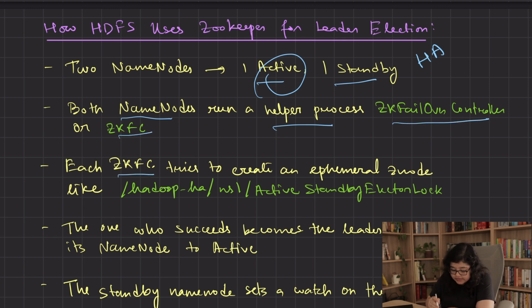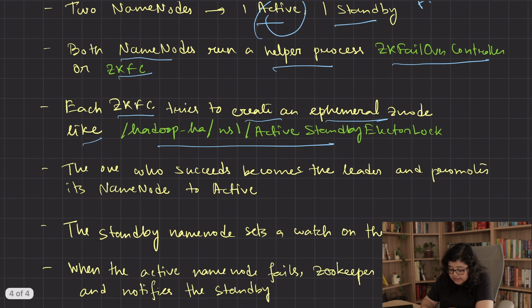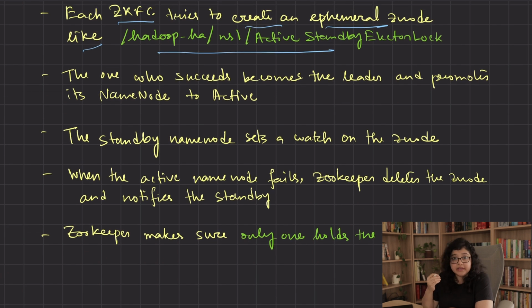Now each ZKFC talks to Zookeeper and tries to create an ephemeral Z node in this location. But only one of them can succeed, as Zookeeper allows only one client to create an ephemeral Z node at a particular location. If there is already an existing Z node, then other requests will fail. So the one that succeeds becomes the leader and the other one becomes the standby. And this standby node sets a watch on the Z node.